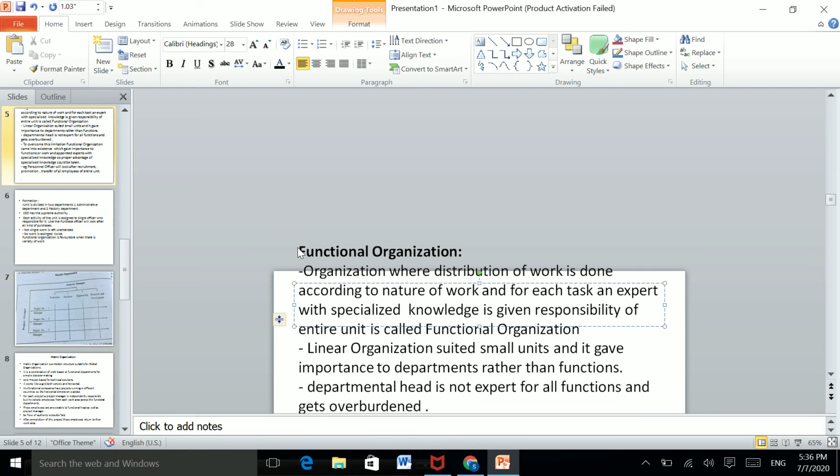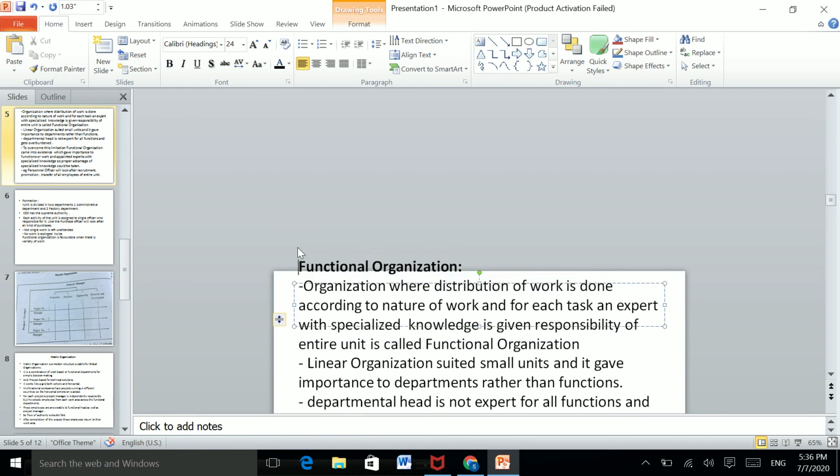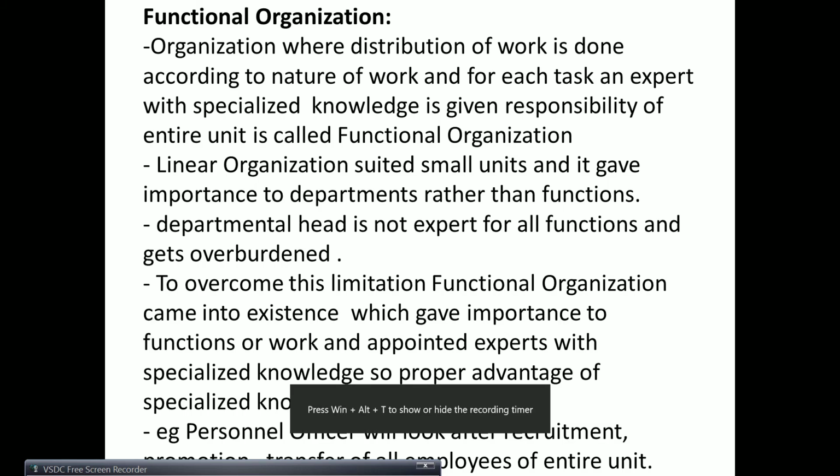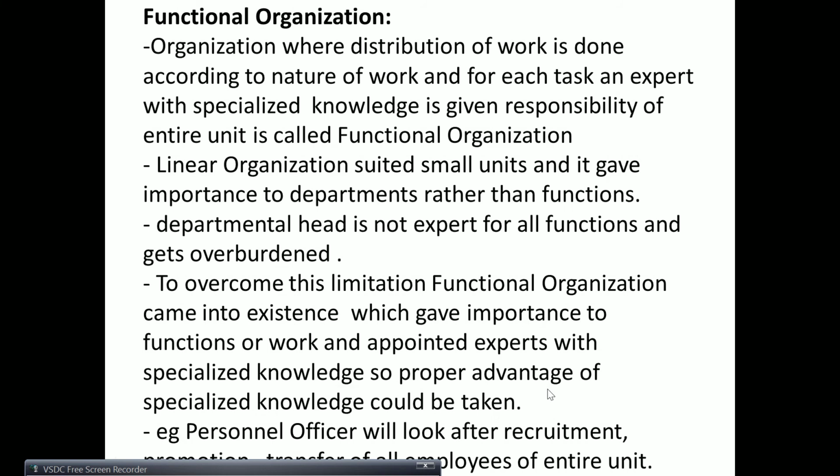Organization where distribution of work is done according to nature of work, and for each task an expert with specialized knowledge is given the responsibility of the entire unit, is called functional organization. This is the definition.